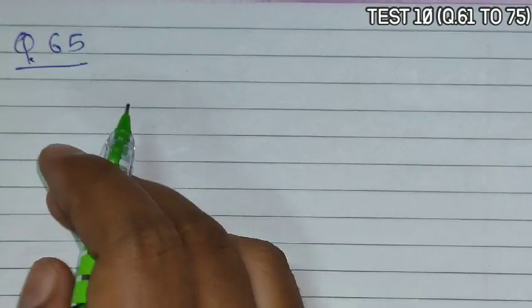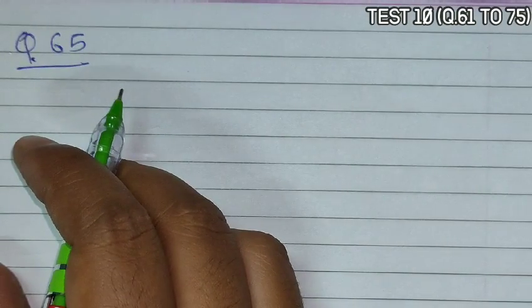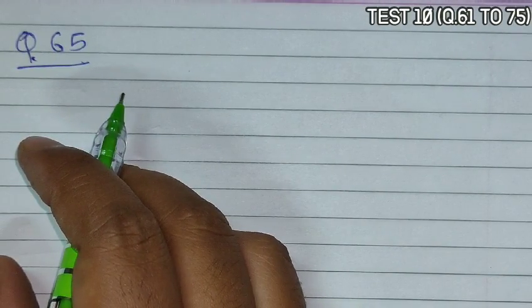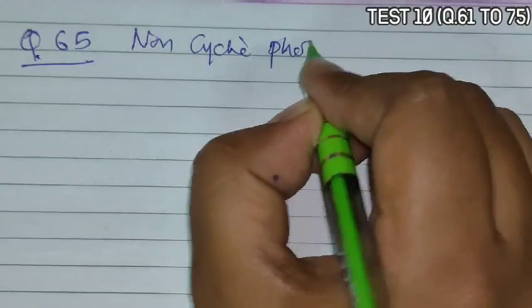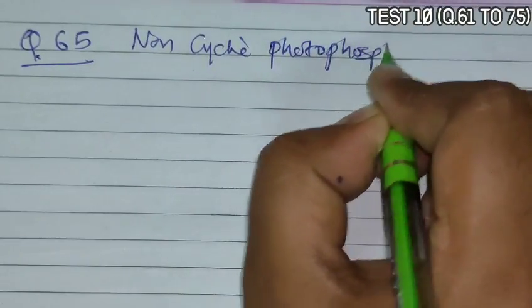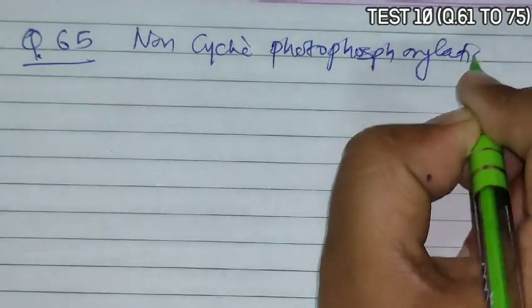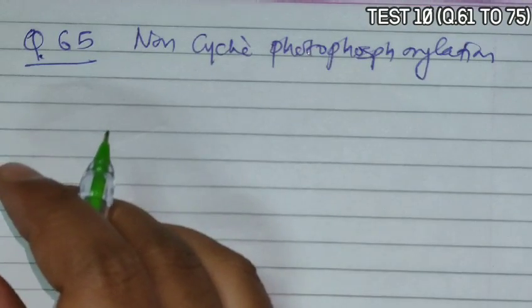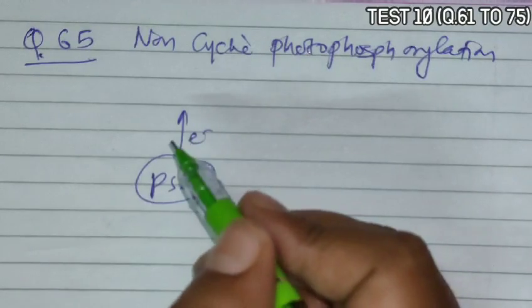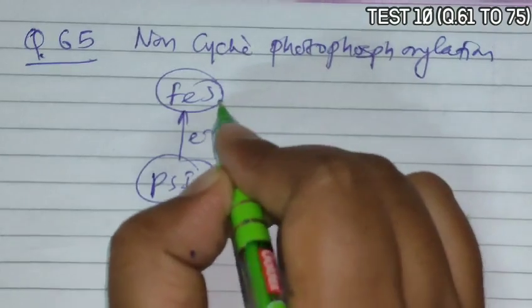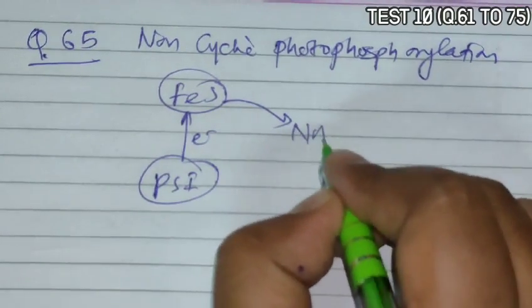Question 65 asks that in non-cyclic photophosphorylation, the electron released by PS1 is accepted by. In non-cyclic photophosphorylation, the electron released by photosystem 1 is received by iron sulfur protein and ultimately passes to NADP.